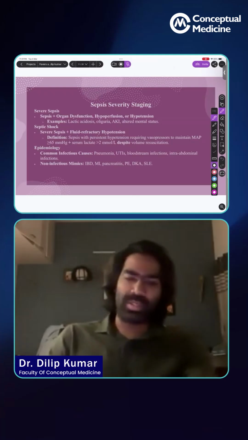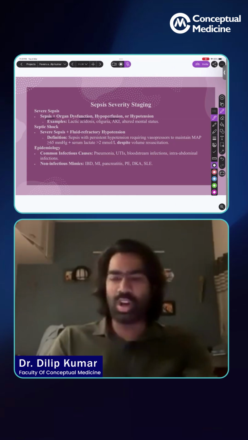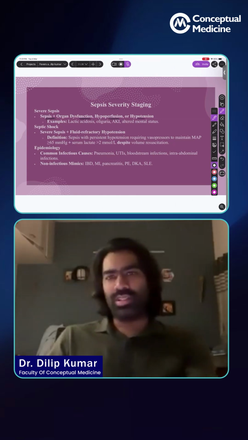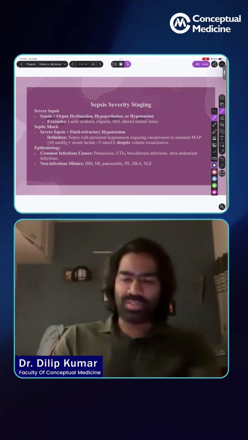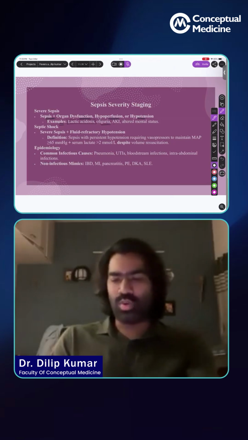So what do you mean by severe sepsis? If the patient is having sepsis and organ dysfunction along with hypoperfusion or hypotension, we're going to call it severe sepsis. Examples of severe sepsis can be lactic acidosis, oliguria, AKI, altered mental status. All of them are signs of hypoperfusion, right?